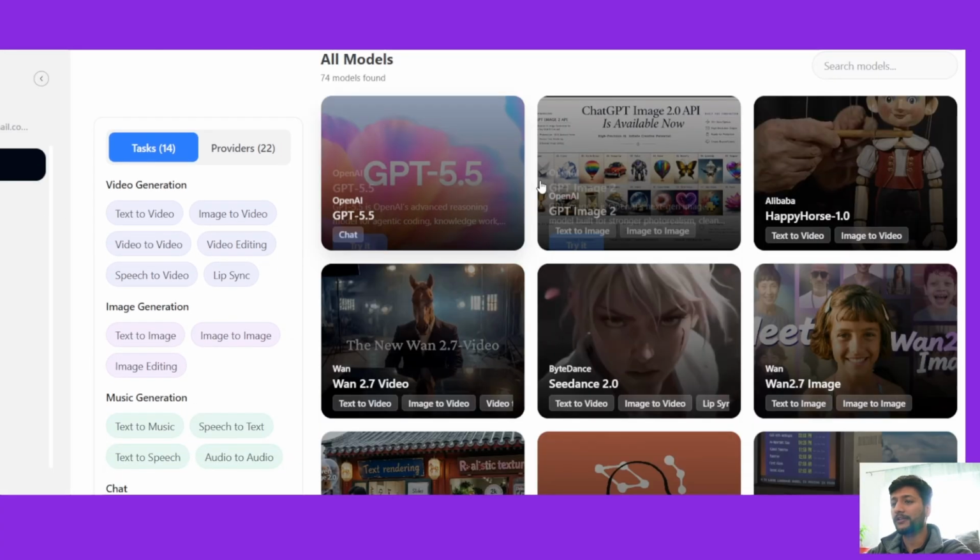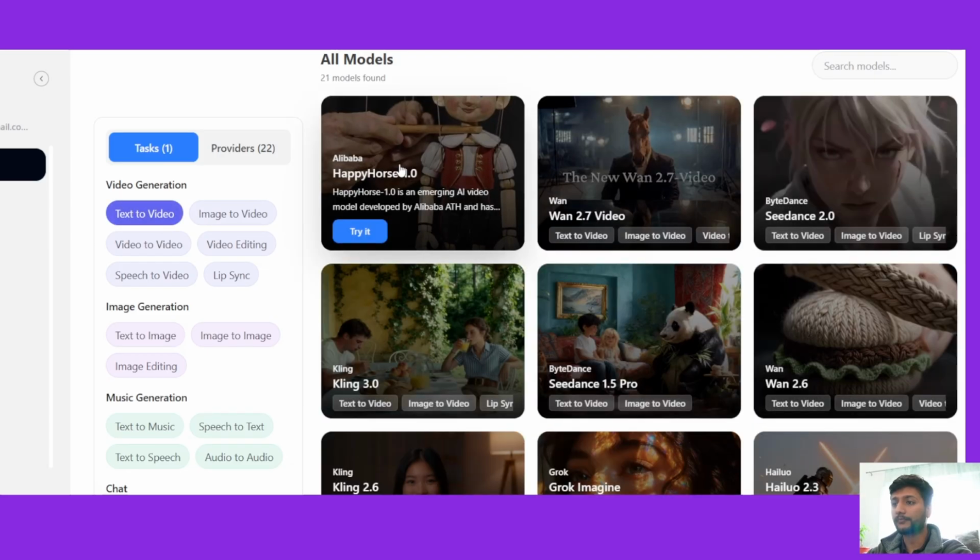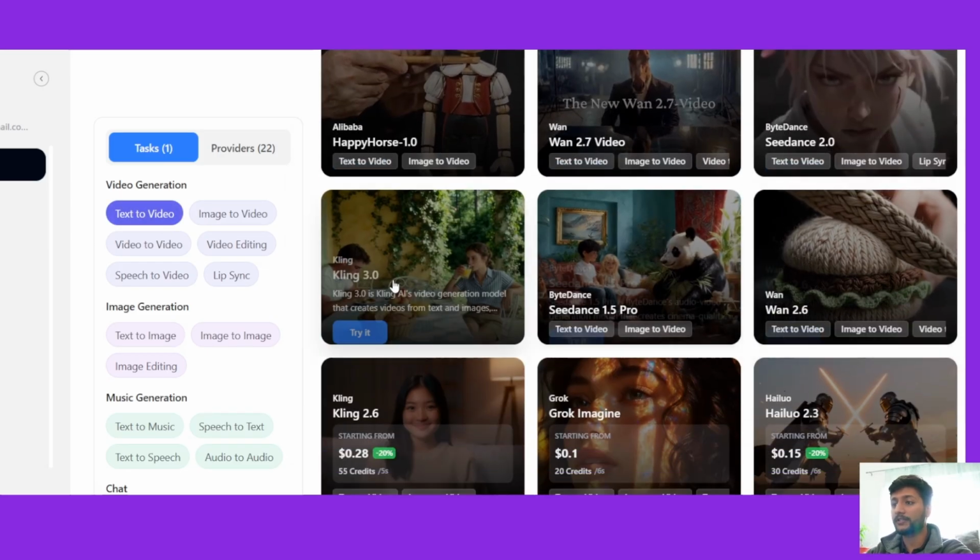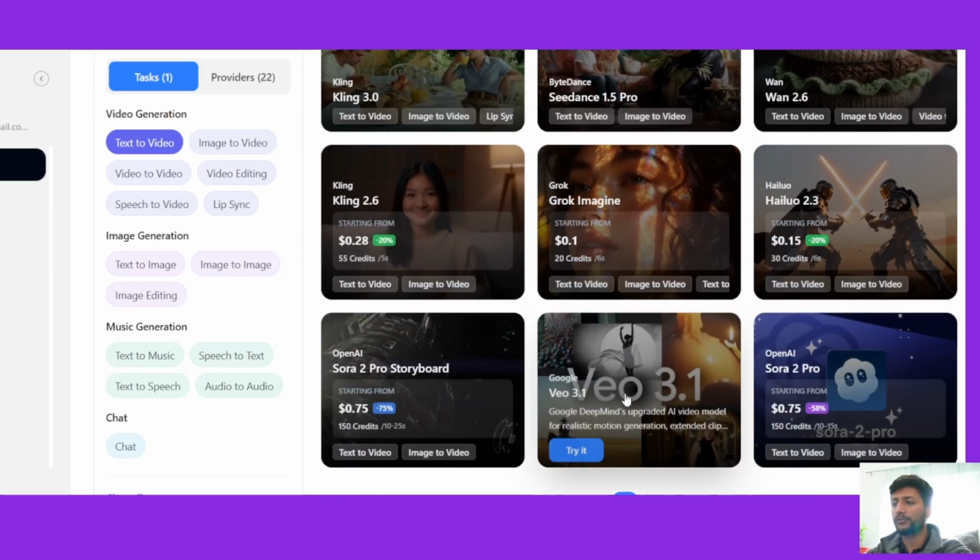There are different models included in it. So we're doing text to video. So these are all the models included in it. And I chose VO3 3.1 because it generates pretty good video. It aligns with what I'm trying to get as an output. You could use any other model. So let's go to VO3.